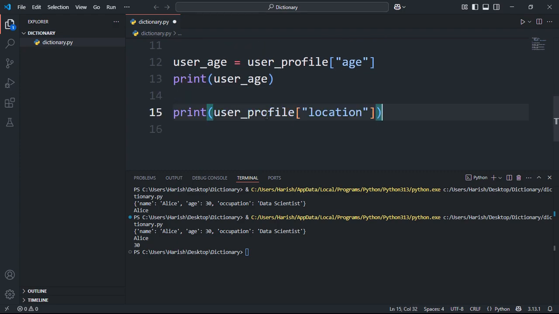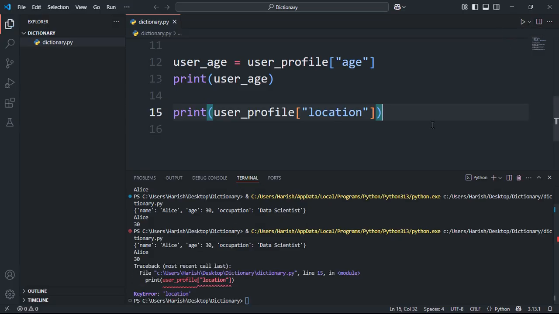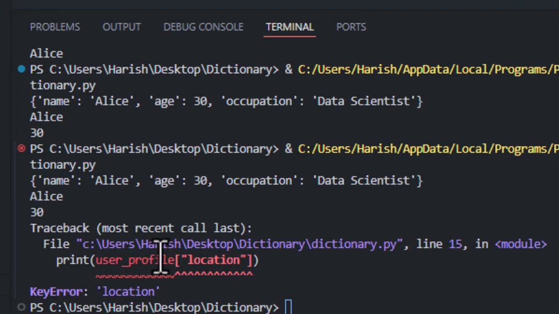But what happens if we try to access a key that doesn't exist? Let's try asking for, say, location. Whoops, a KeyError. Python is telling us, hey, I looked but there's no key named location in this dictionary. This is important. Accessing a non-existent key directly like this will crash your program if you're not careful.